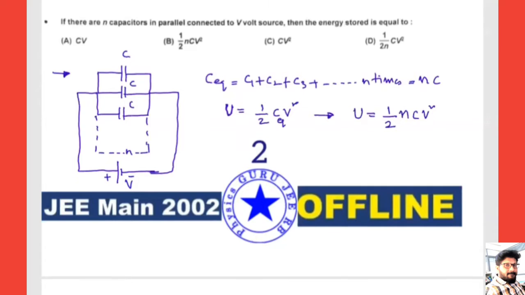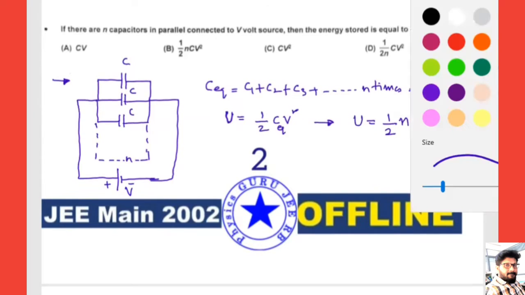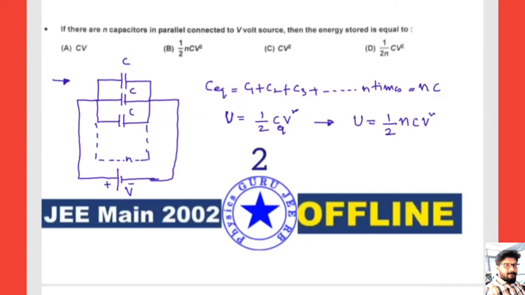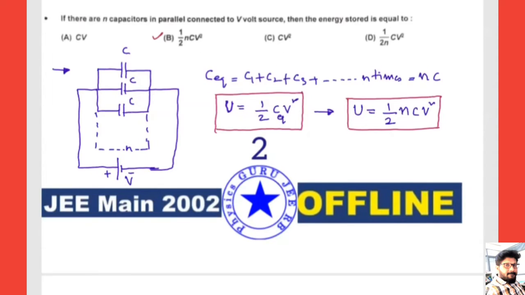This matches with option B. So whatever answer we get here matches option B. Hope this is clear. What is the formula we used? Half CV square. Why do we use only half CV square? Because we require it in terms of the equivalent capacitance and the potential V. Hope this is clear to all of you. Yes, good. Next, let's move to the next question.